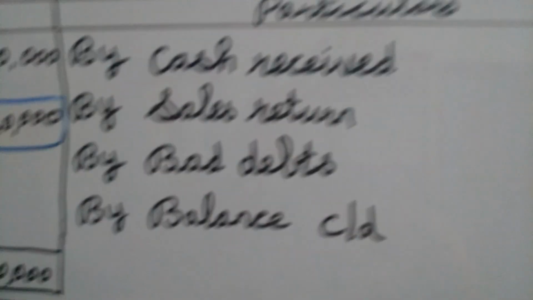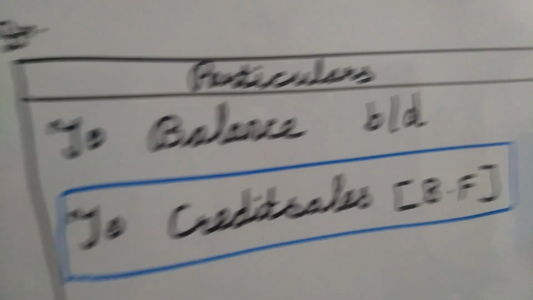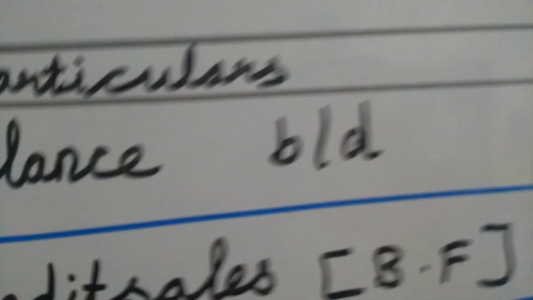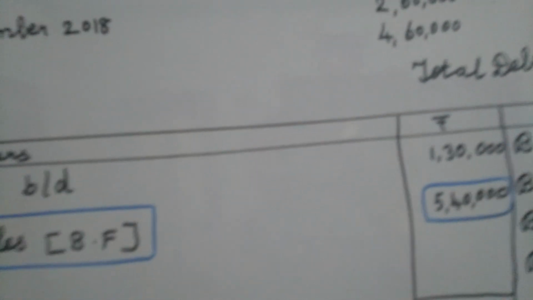Clearly it is mentioned as 2 lakh. So that closing balance of debtors we bring here on the credit side, by balance carried down, 2 lakhs, right? And on the debit side, how much was the initial debtor balance? That debtor balance we write here, to balance brought down, okay? See the question, 1,30,000. That 1,30,000 we write here, right? Okay, so now all the transactions are carried here.